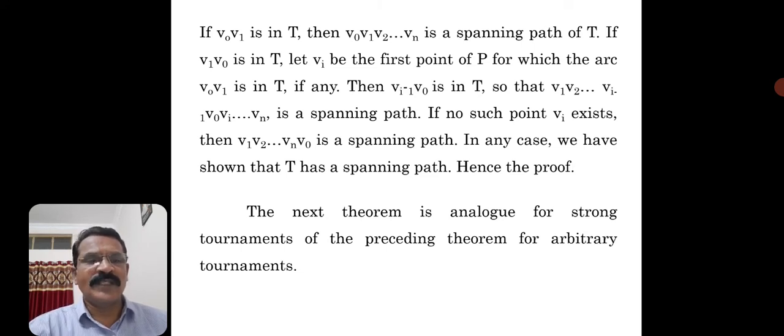If no such point Vi exists, then V1 V2 and so on up to Vn V0 is a spanning path. So in any case, we have shown that T has a spanning path. So that's it. Hence the proof.